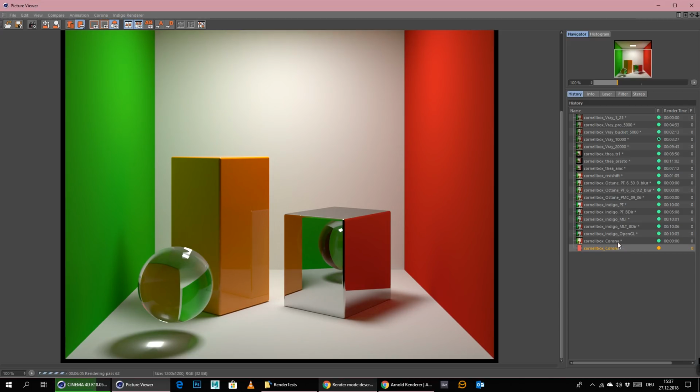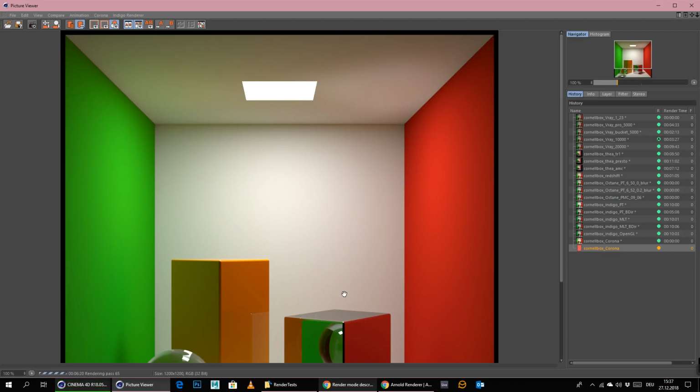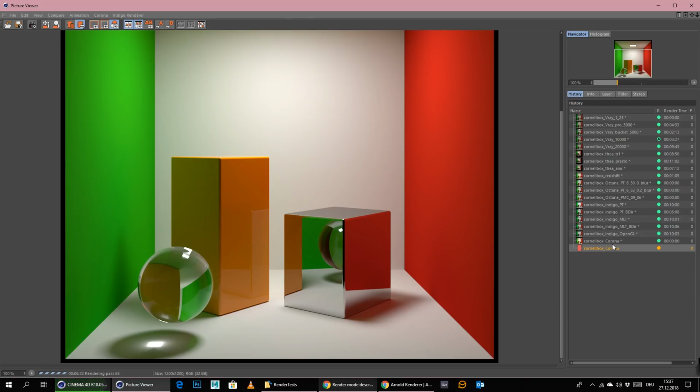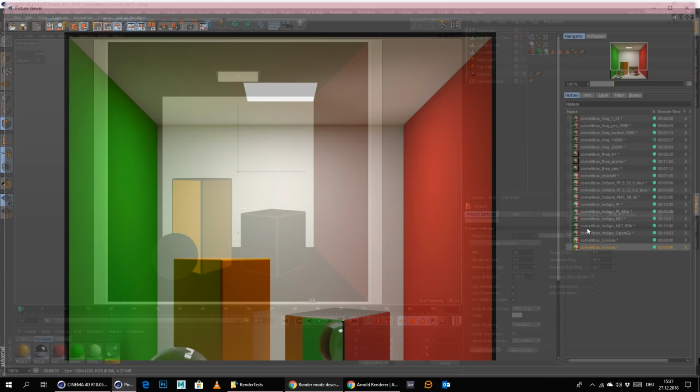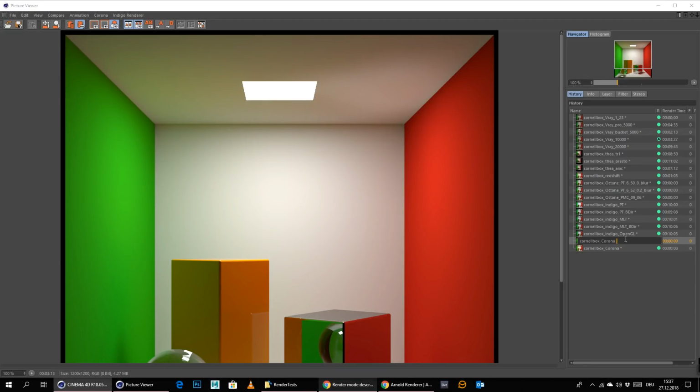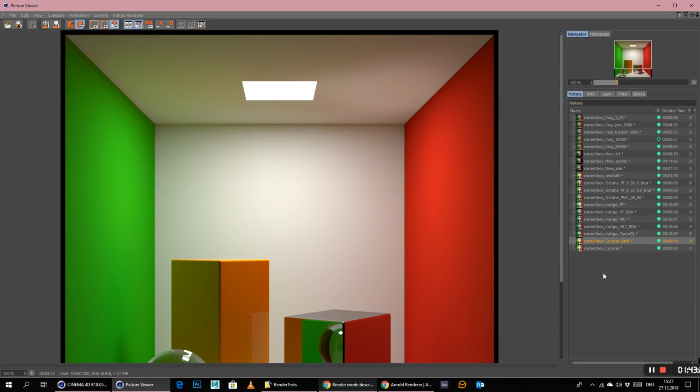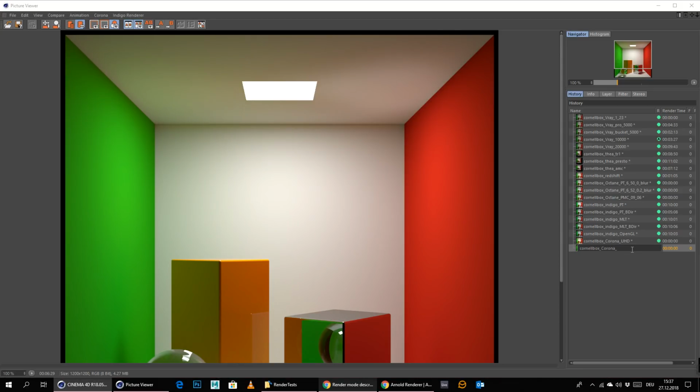It looks exactly the same. The only thing is here it gets a little bit brighter in this reflection, as you can see. That's the only thing basically. And yeah, I think we can stop it here right now. We can definitely say that UHD is way faster than path tracing, way faster. Okay, so let's stop it. Let's name this quickly, and then we move on to the last one. I will just simply call this UHD, and we'll call this one here PT.